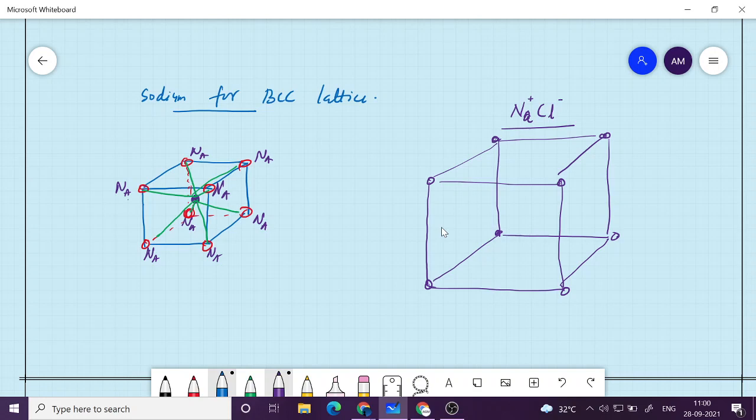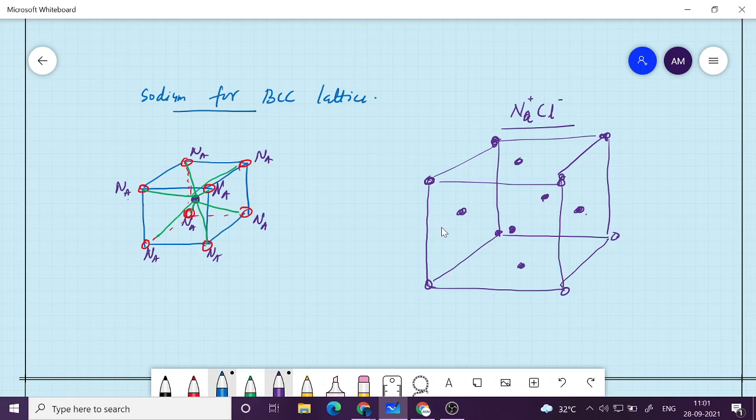So this is one cube, and the second cube, okay, so this will be an FCC cube. FCC means, again, you have sodium atoms on the faces also: left, right, then top, bottom, front, back. So these are all sodium atoms.